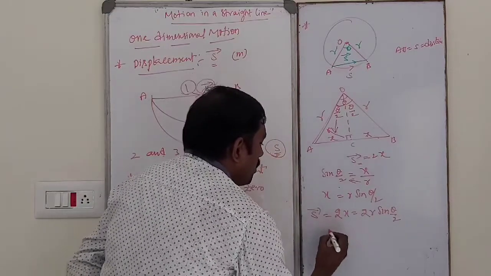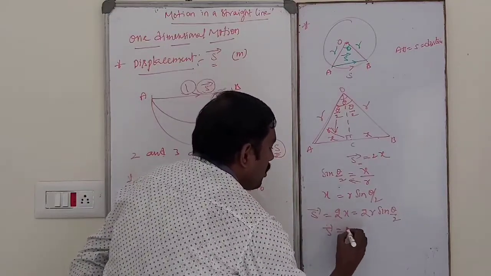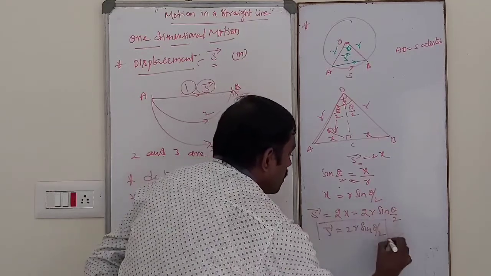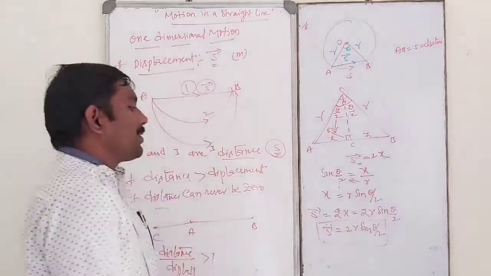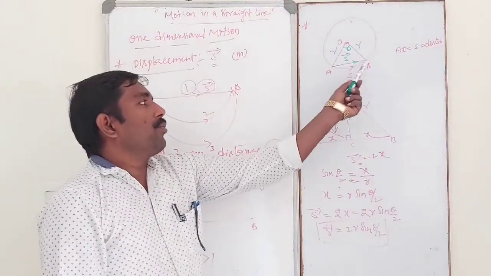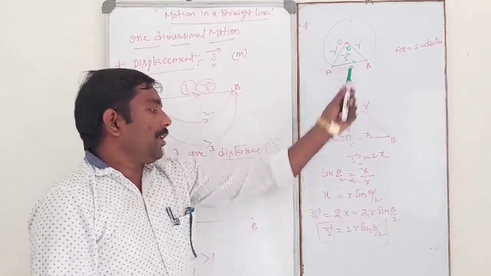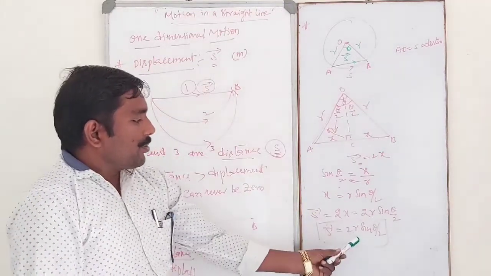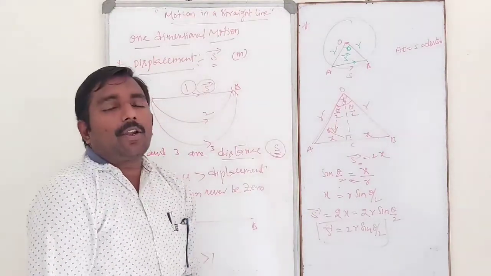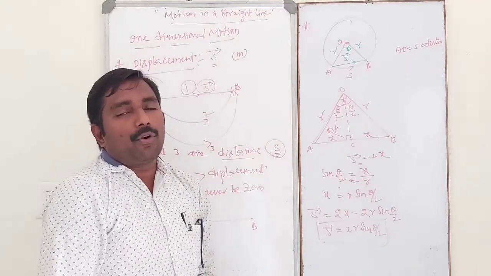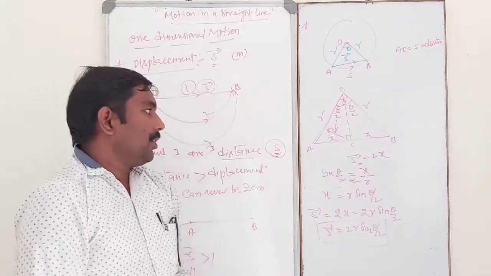So S bar is equal to 2r sin theta by 2. This is the displacement when the body is moving in a circular path. By using this formula we calculate the displacement of the body whenever it moves in a circular path.